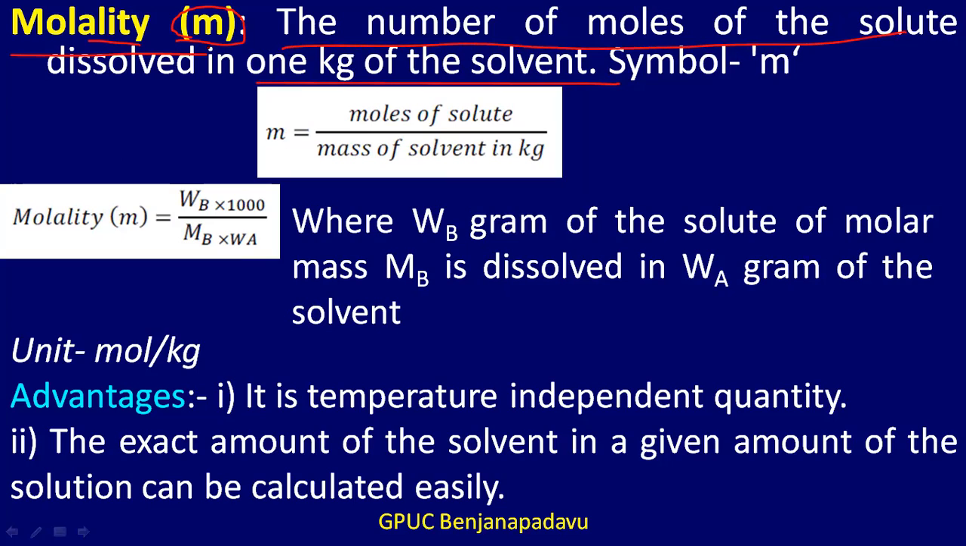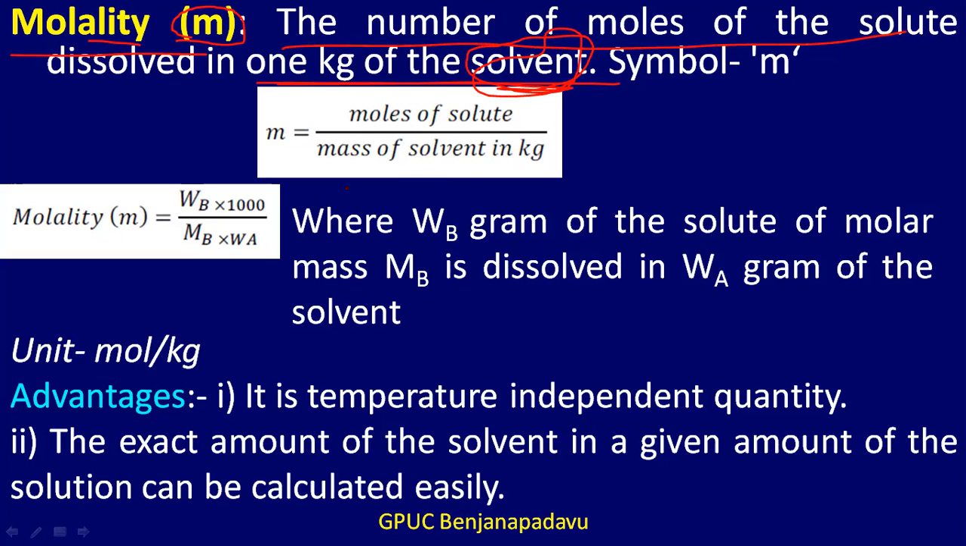Molarity is the number of moles of the solute dissolved per liter of the solution, whereas molality is the number of moles of the solute dissolved in 1 kg of the solvent. There we say solution, whereas here it is a solvent. So the number of moles of the solute dissolved in 1 kg of the solvent is called molality.